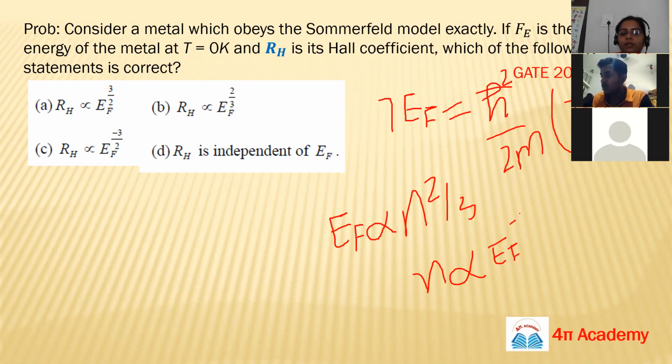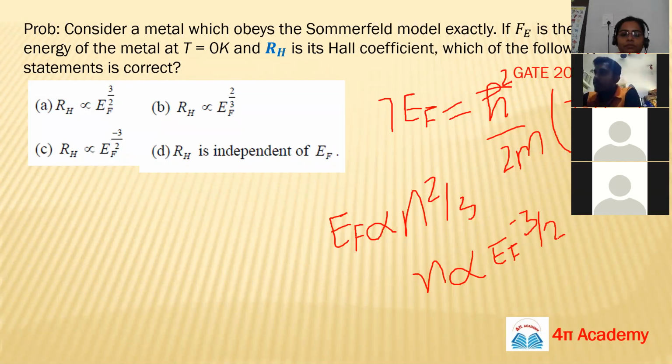Now you can tell me the answer. Shravya, just tell me the answer. Yeah, it's proportional to E power 2 by 3. Option C, ma'am.